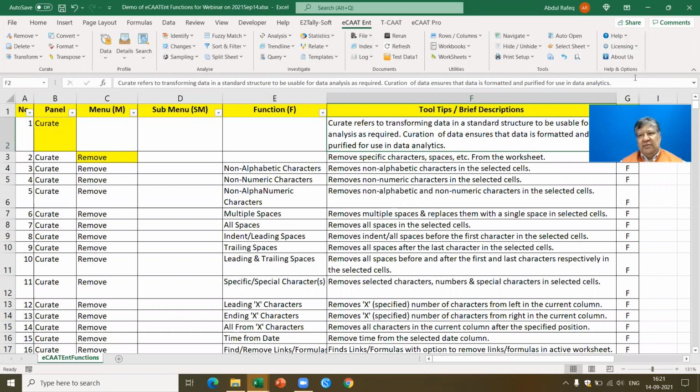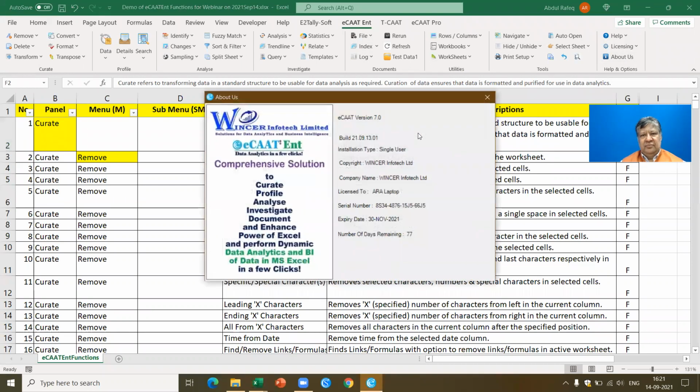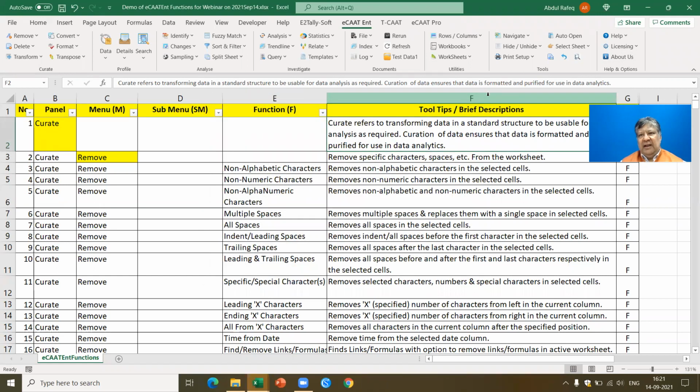You can click on About Us. You'll be able to get an idea about this. In this case, the license is available for 77 more days. It tells you what is the type of license. It also tells you the serial key of this license. You also have help, which is context sensitive. You can go and search the help. You also have release notes.